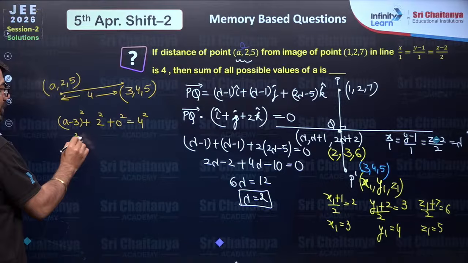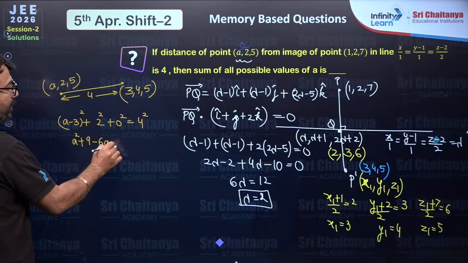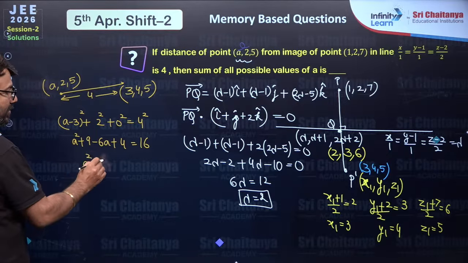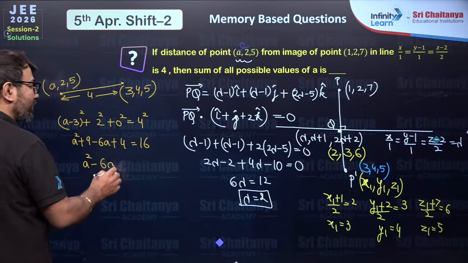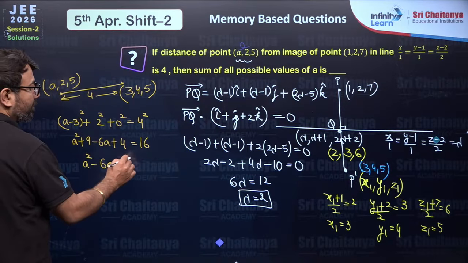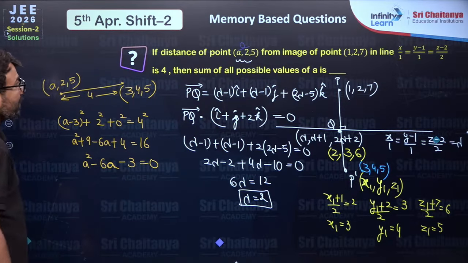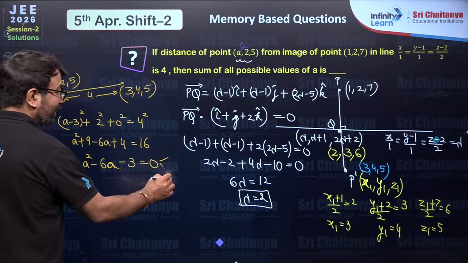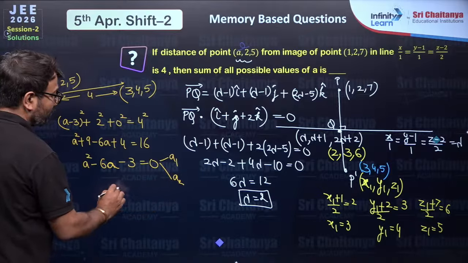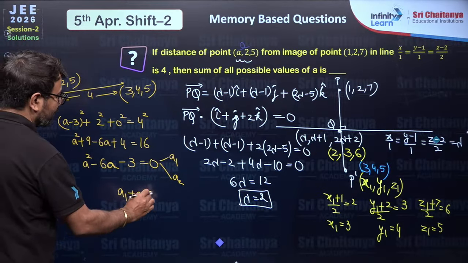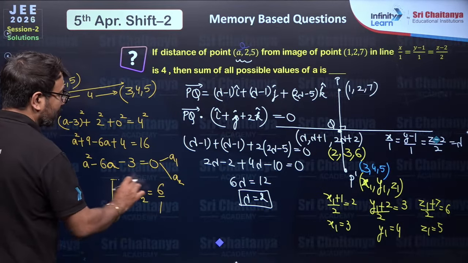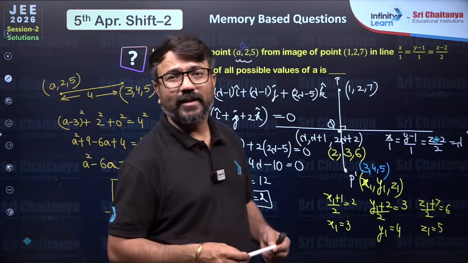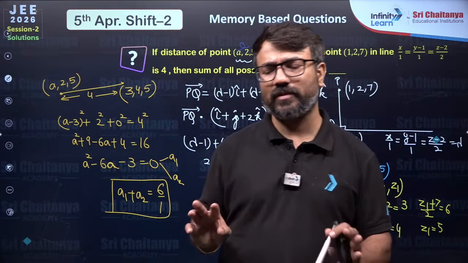So it will be a square, then plus 9 minus 6a plus 4 is equal to 16. I hope you are able to understand. So a square minus 6a, 13 minus 16, it will be minus 3, which is equal to 0. They are asking the sum of all possible values of lambda or a. So let's say a1 and a2 are the 2 roots. The sum of the roots, my dear students, will be minus b over a. That is how you will get the answer to this question. Are you all able to understand how we did this problem? A very easy problem based on 3D geometry.